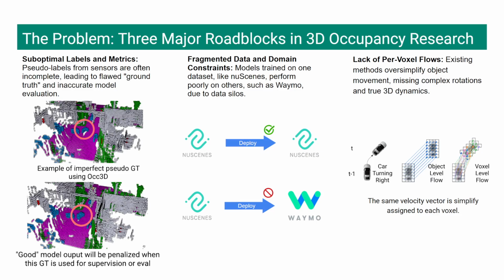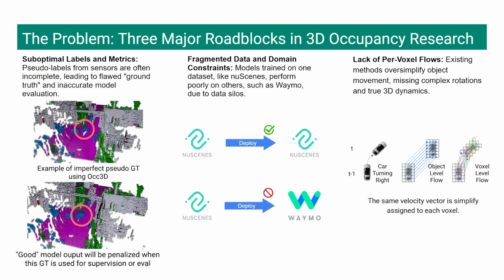Second, our models are trapped in data silos. A model trained on nuScenes won't perform well on Waymo because of differences in sensors, data formats, and environments. This lack of generalization is a critical safety issue for autonomous vehicles that need to operate reliably in new situations.